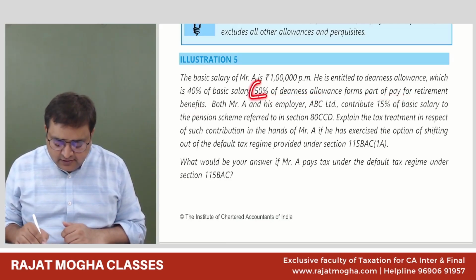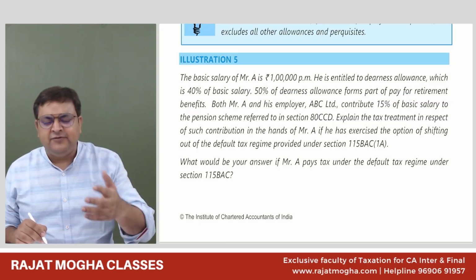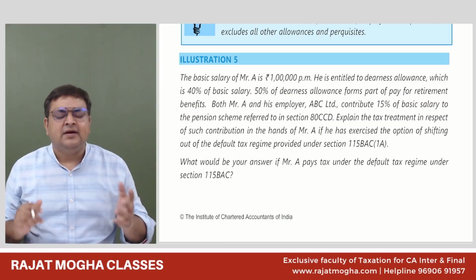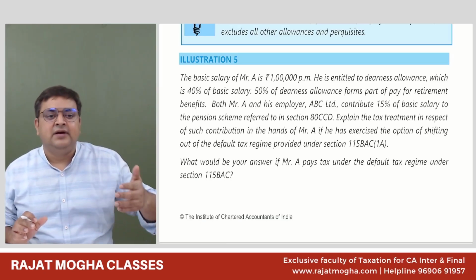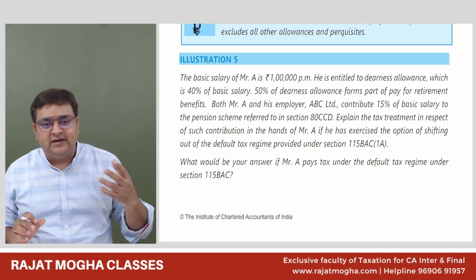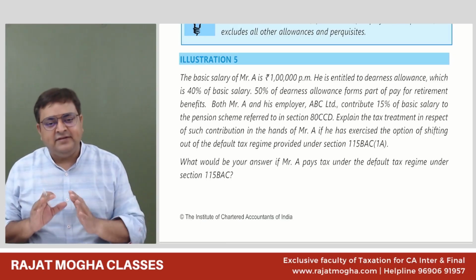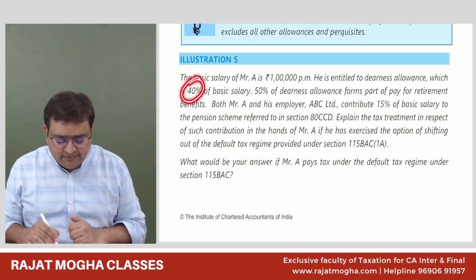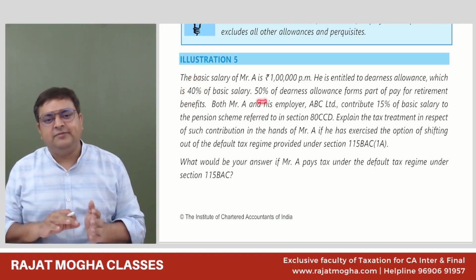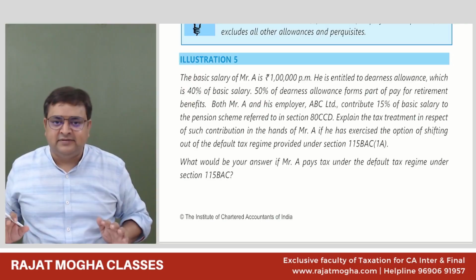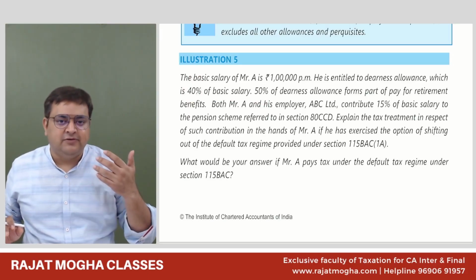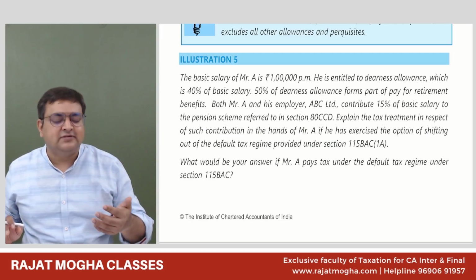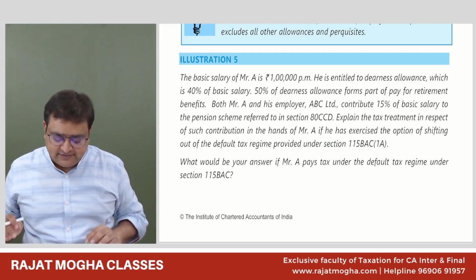Okay. So whatever forms part of retirement benefits, we have to take it in certain calculations. Otherwise, not really required. We have to take it in calculating certain perquisites, in calculating certain deductions. Otherwise, how much is my DA? Only 40% of the basic. Out of which 50% is just forming part of retirement benefits, right? It is just information for us so that we can use it in the calculation of some allowances, some perquisites, or certain deductions.